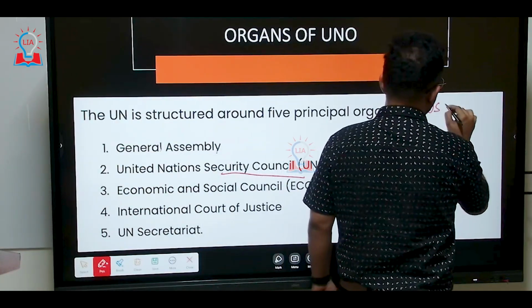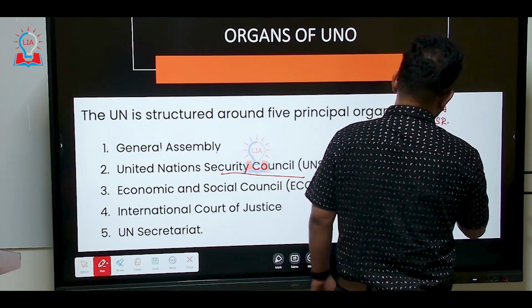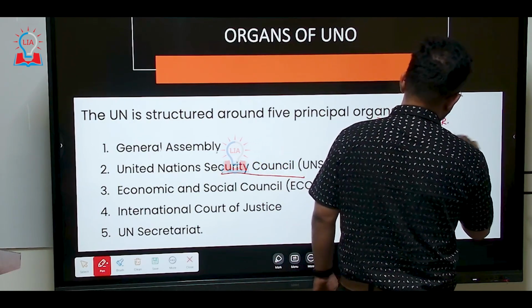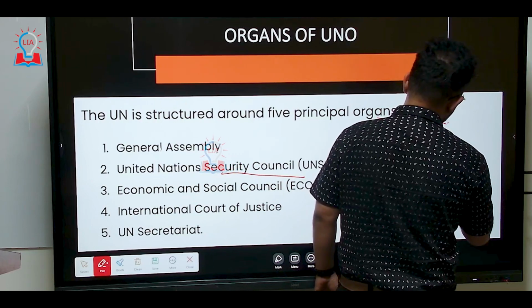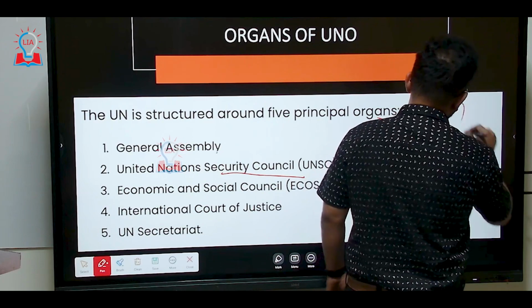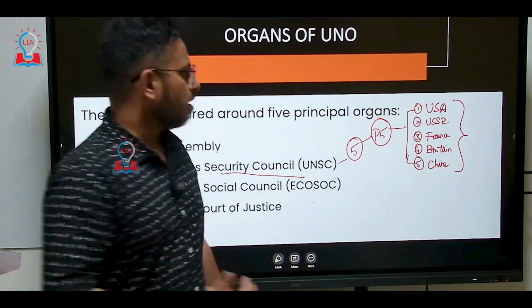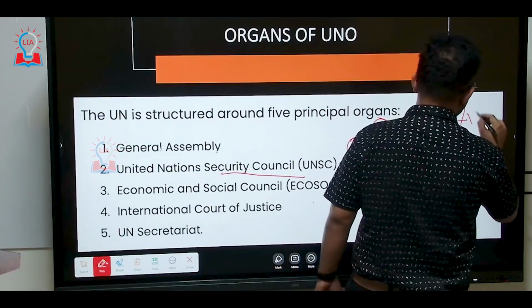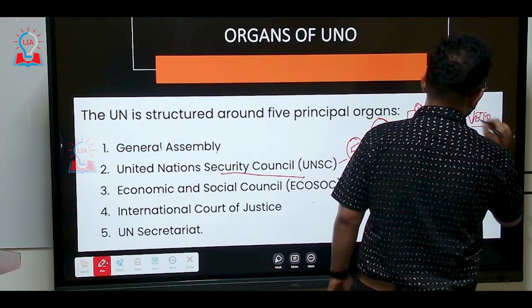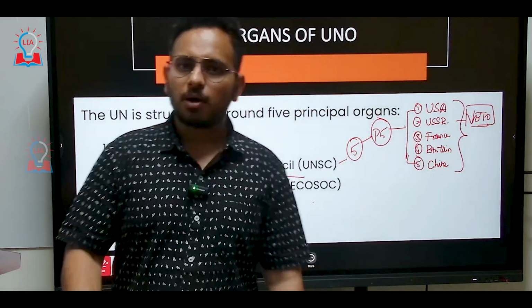The first one is USA, second is USSR, third is France, fourth is Britain, fifth is China. These 5 important members of the Security Council have a very special power called veto power.